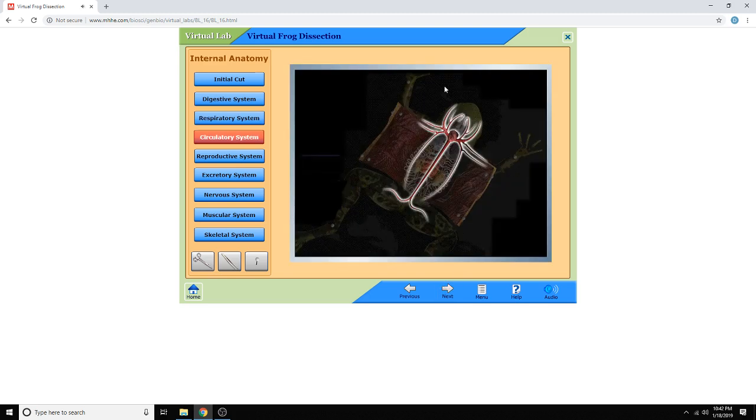The circulatory system in frogs and in humans provides a way of moving blood throughout an animal's body. It consists of a series of tubes or vessels that carry blood and a heart which acts as a pump.